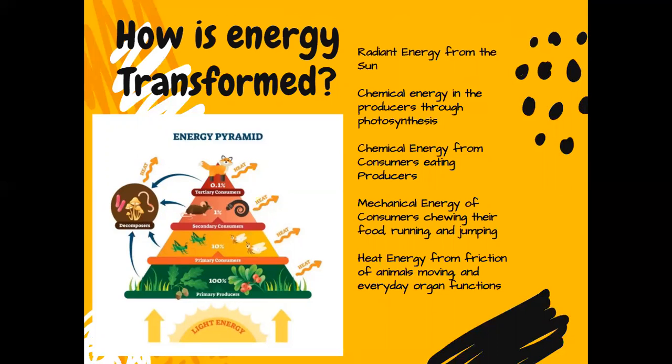That sugar is now a type of chemical. Sugar is a very tasty chemical. So the energy from the sun is now turned into energy that's in sugar. That's chemical energy. Then the chemical energy from the producers, well, it's made through photosynthesis. Then chemical energy from consumers eating the producers. So when you and I eat the plants, then we get that sugar that's in them, even if it doesn't taste sweet. You may think that a carrot or celery or lettuce doesn't taste very sweet, but there is sugar in there. And then we get that energy from the sugar.